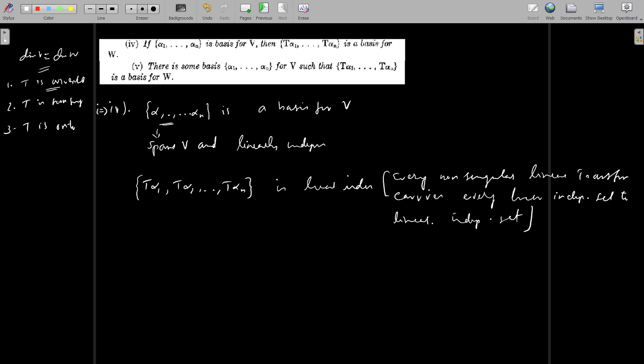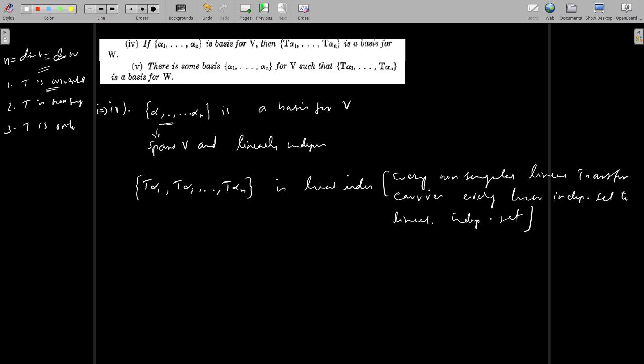And we have assumed that dimension of V and dimension of W are the same, say n, then these n vectors form the basis for V, and this is a linearly independent subset of W whose dimension is also n.